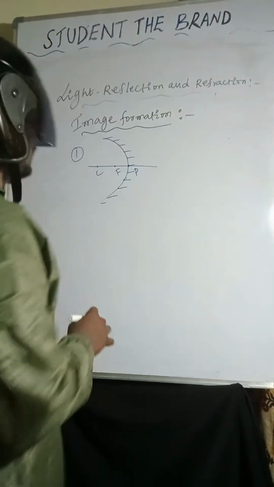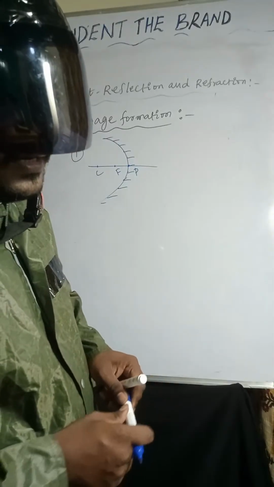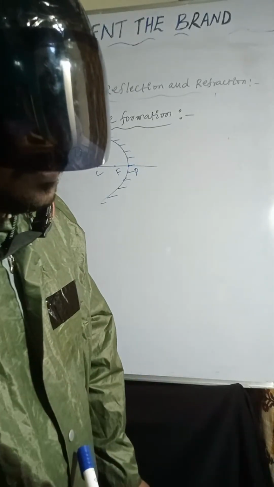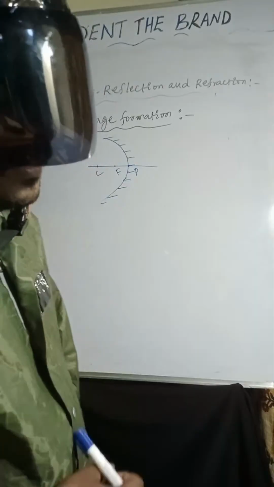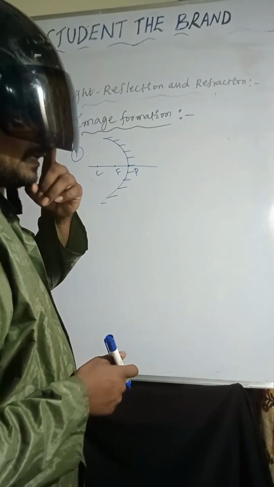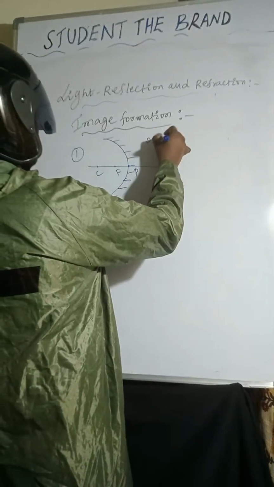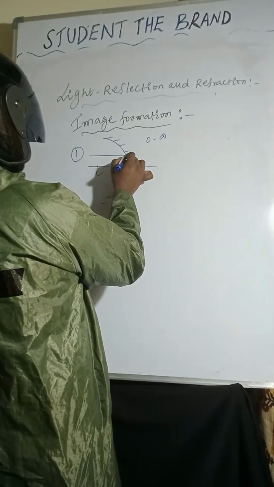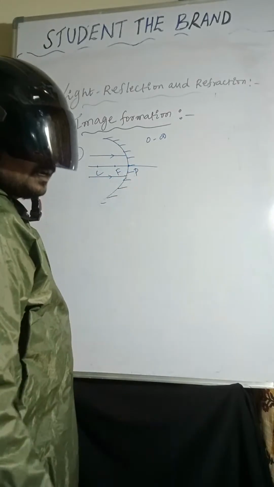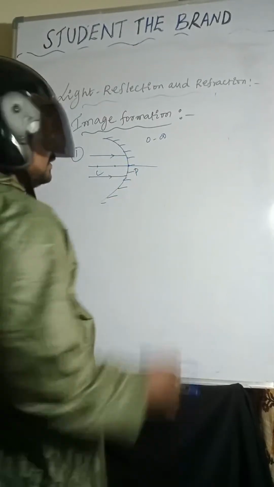So the object is at infinity. So how many light rays? One light ray I am taking like this. Another light ray I am taking like this. After reflection, the light rays are passing through, so this is focus.